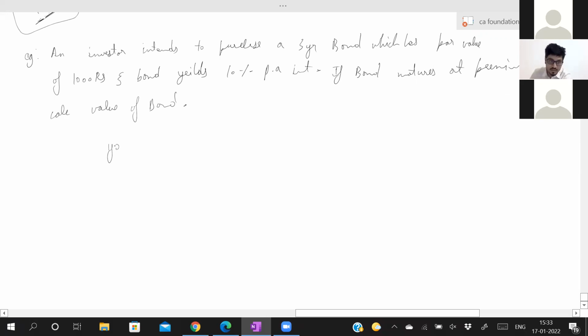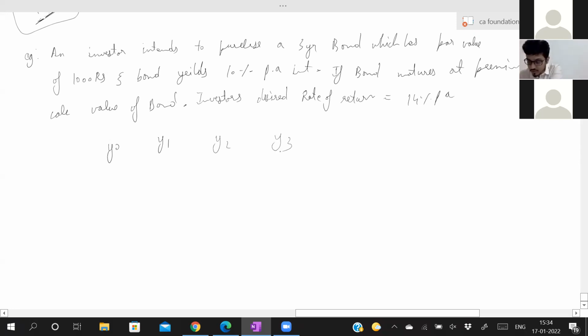Year 0, the value is there, we need to find it out. Year 1, how much is the interest I'm getting? Or let's say the investor's desired rate of return, ROR. Let's write it down completely. Rate of return is equal to 14%. Sorry, that is the percentage. What is I? We will see that.